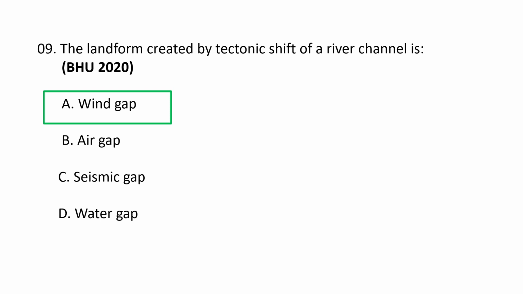They are primarily formed by stream capture, where a river diverts its flow from one channel to another due to erosion. Tectonic shifts can create features like rift valleys, which can influence the river system. The landform created by tectonic shift of a river channel might be A. Wind gap is the correct option.